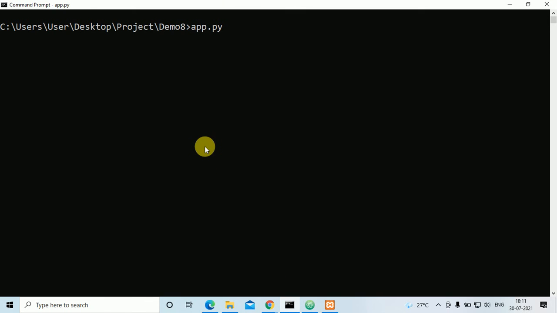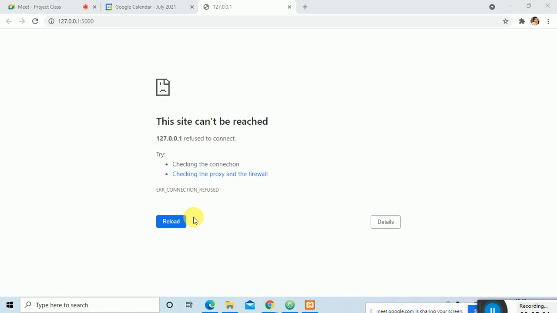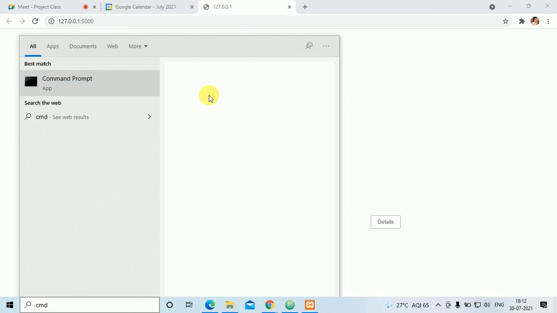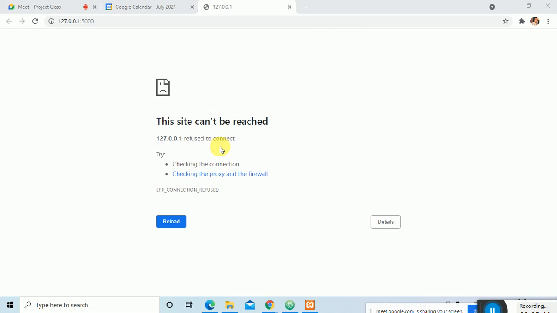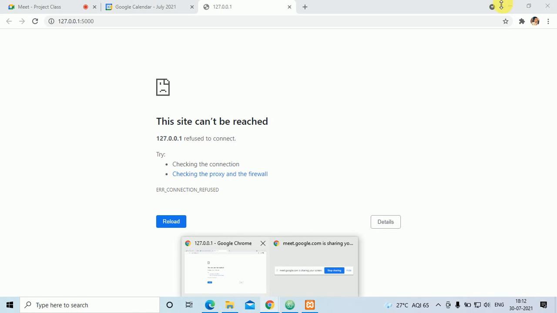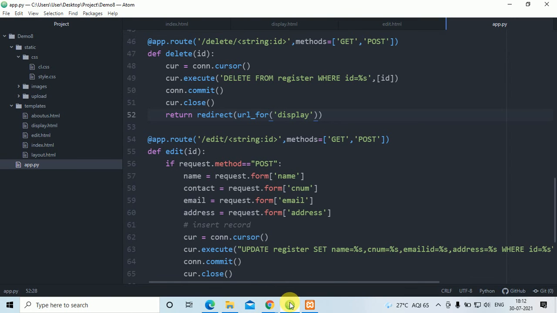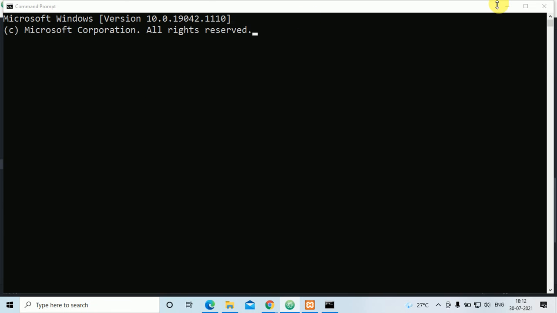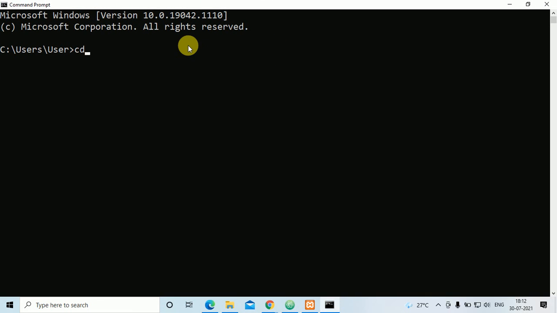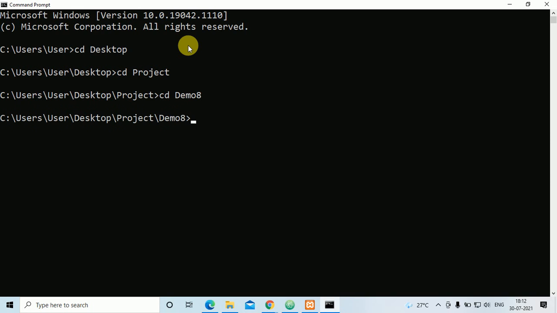So here app.py. Open the command prompt. cd desktop, cd project, cd demo 8, app.py.